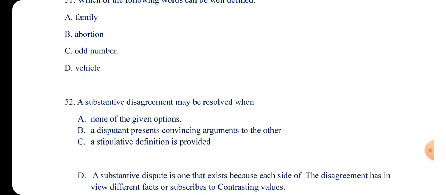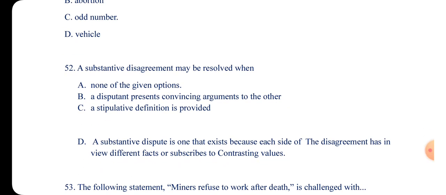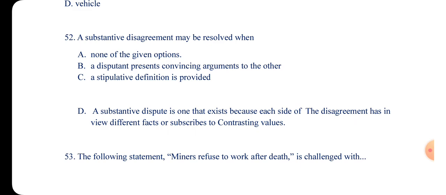A substantive disagreement may be resolved when A, none of the given options; B, disputants present a convincing argument to the other; C, stipulative definition is provided; and then D, substantive. So D is not part. It is up to C, but the D that I added there is a mistake, so ignore it. There's a definition for substantive dispute. Substantive disputes are a type of dispute